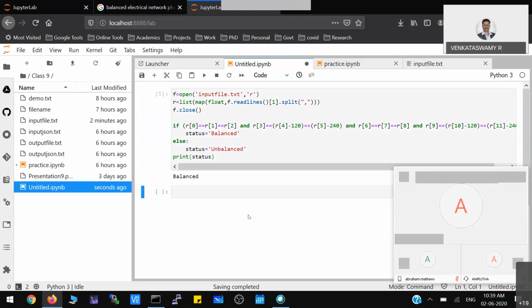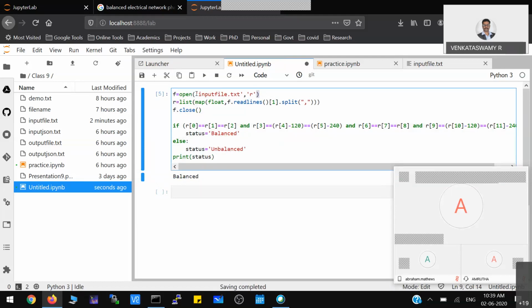So I have taken the current values and voltage values from the text file, and I checked whether the values are balanced or unbalanced. Now the second step, I will write this status into a different file.